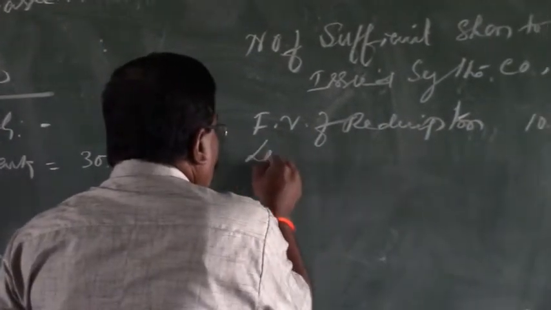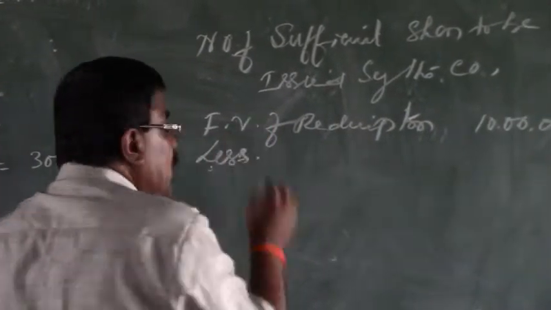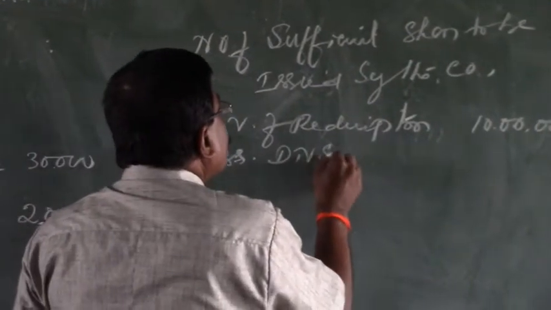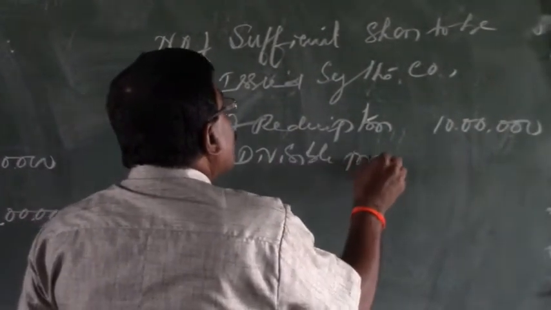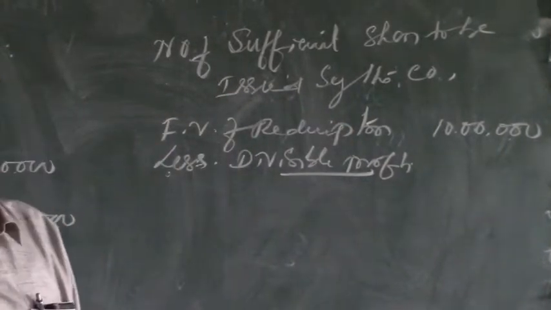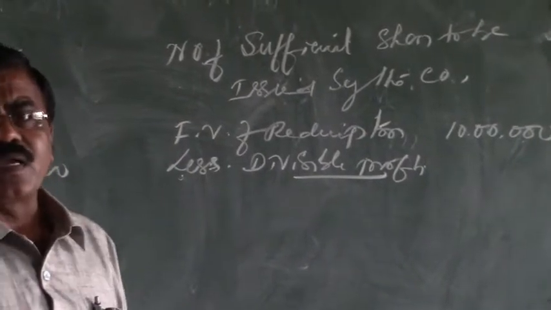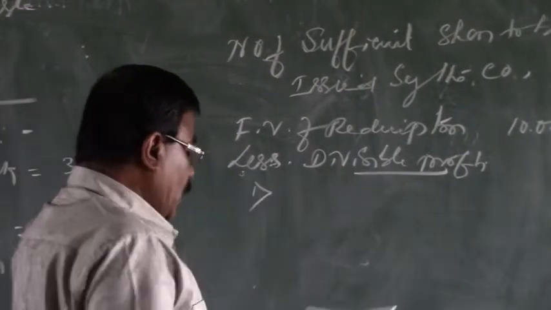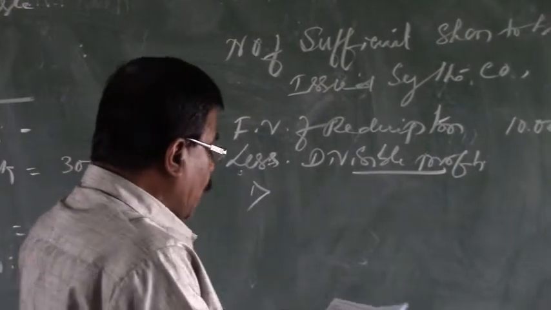From this we have to find out the amount of funds available for redemption, that is nothing but the divisible profits. That is the profits available for redemption of preference shares, equivalent to the cash balance available in the company. Here there are two divisible profits appearing.